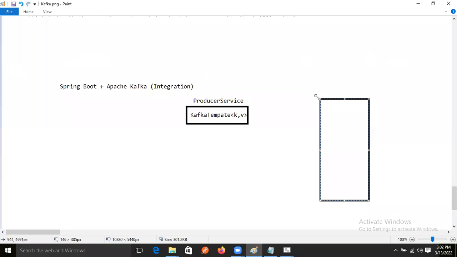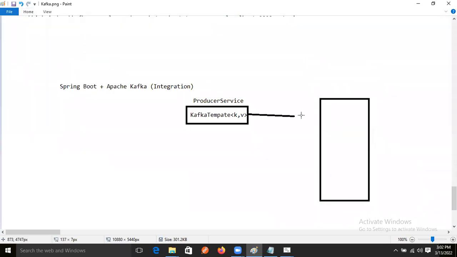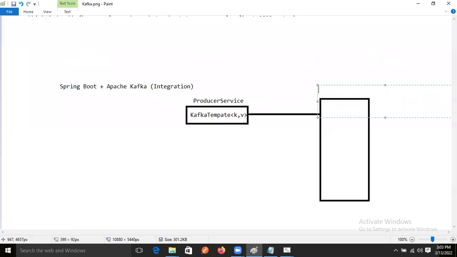So now what will happen? This producer's Kafka template will send the data. Then this data will come in a serialized manner, to where now? To the Kafka software, right? Come on, guys. Yes, Ravi. Yes, Kafka topics. Okay.